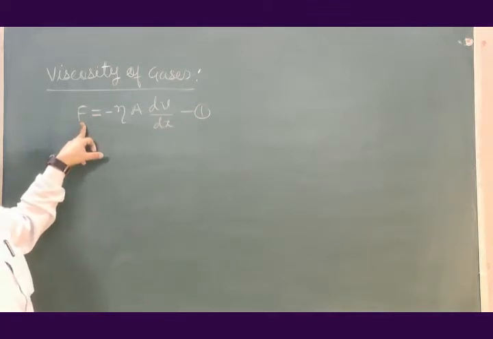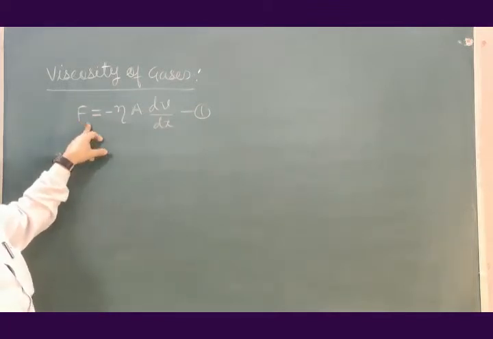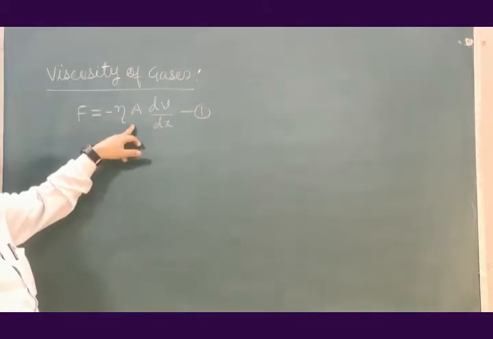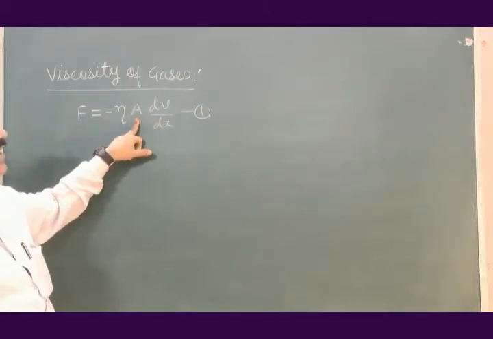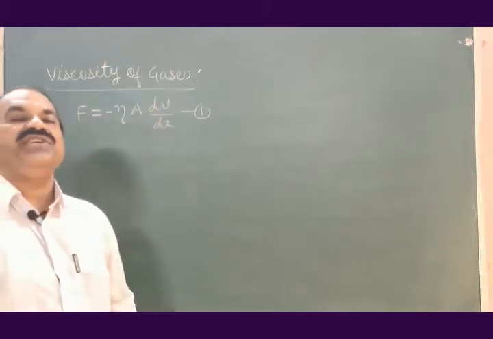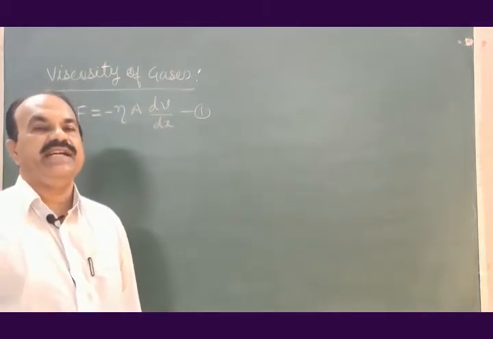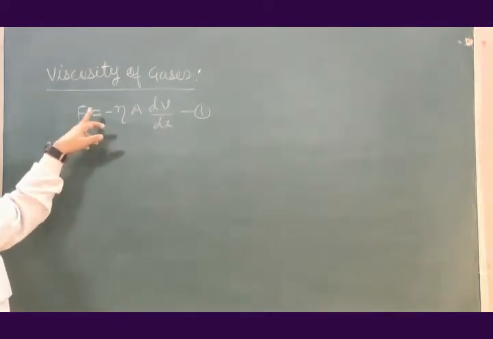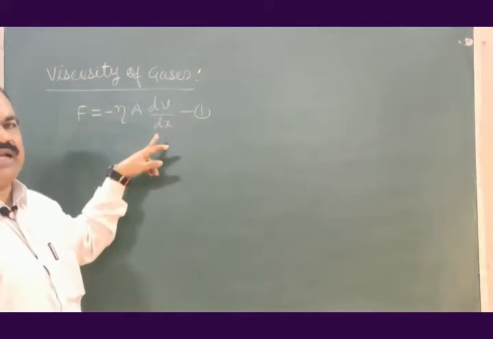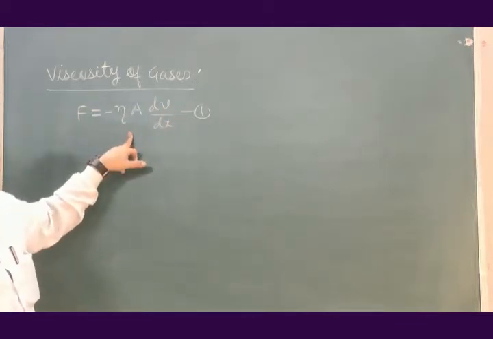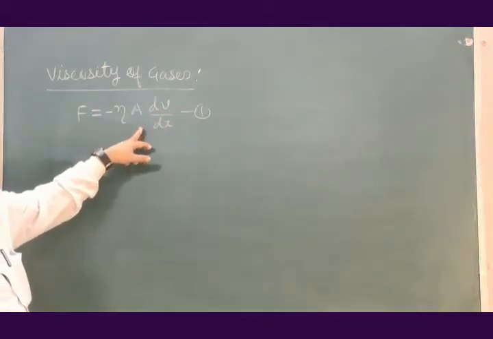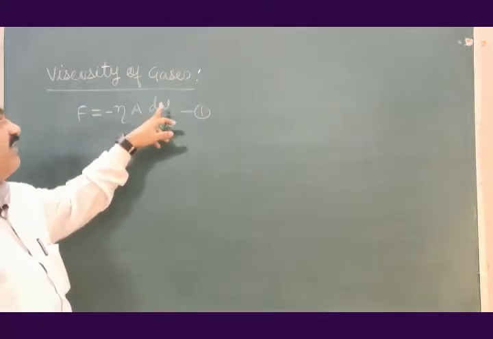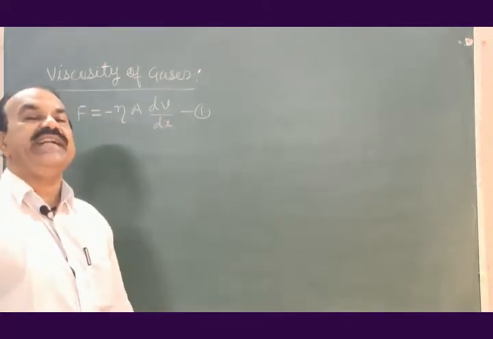F is the viscous force, eta is the coefficient of viscosity, A is the area of the layer, dv by dx is the velocity gradient.